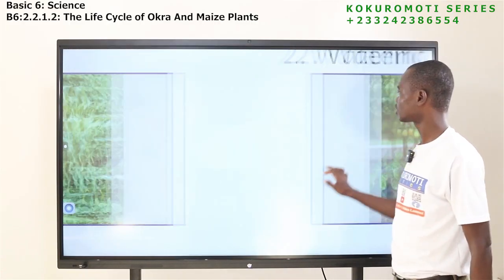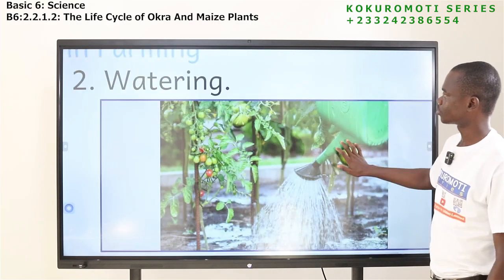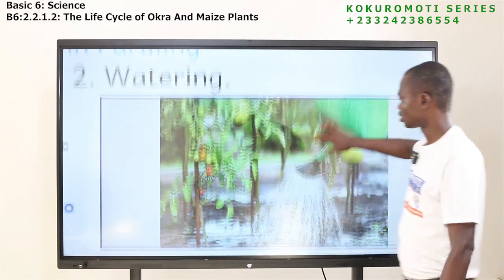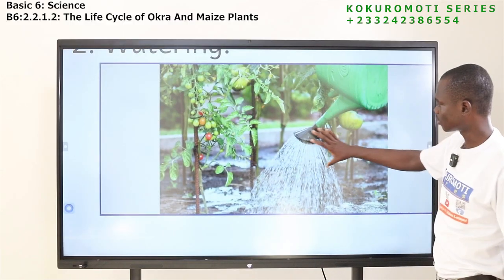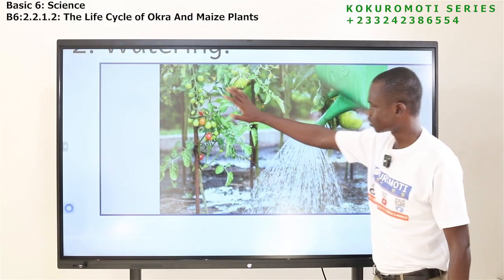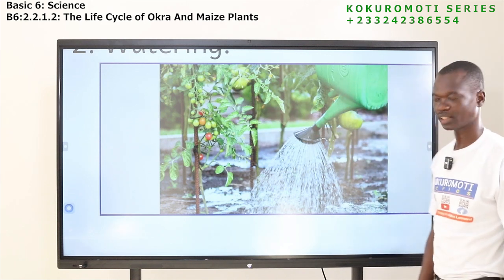Okay. The next one is watering. You see, watering. Now, we have a watering can, water coming out of it, and we have our tomato here.